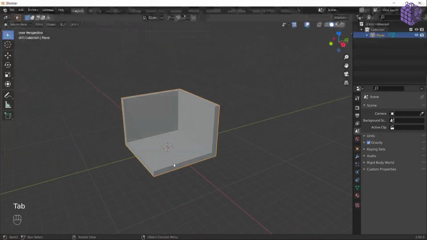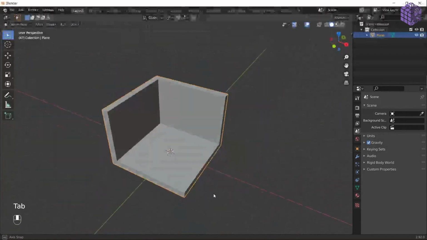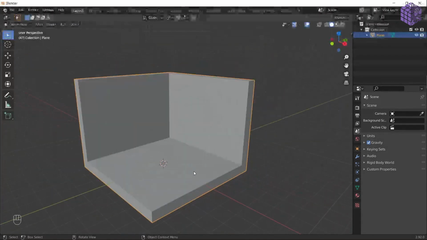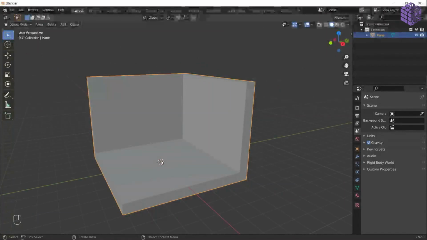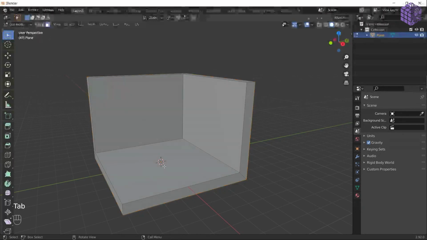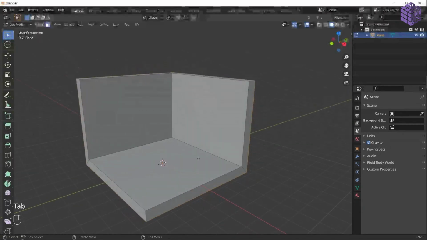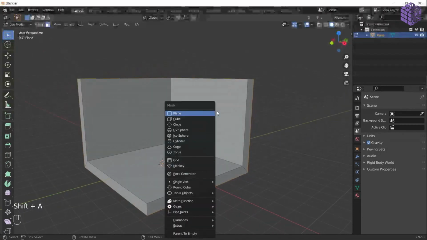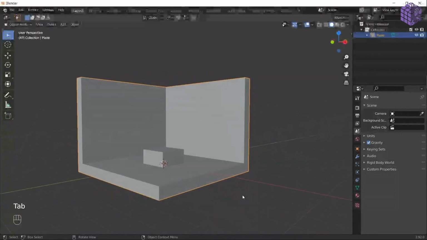First, let's go into object mode and introduce an object. You have to add an object in object mode, because let's say I'm in edit mode. If I add a cube and go back into object mode, these two things are one. So this is the plane, which is the room, and the cube is combined with this.